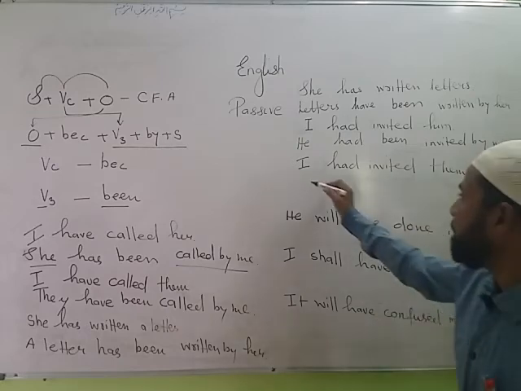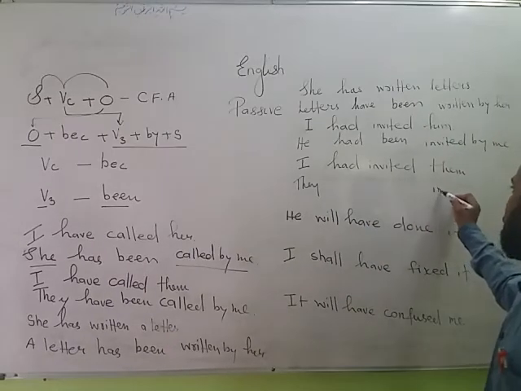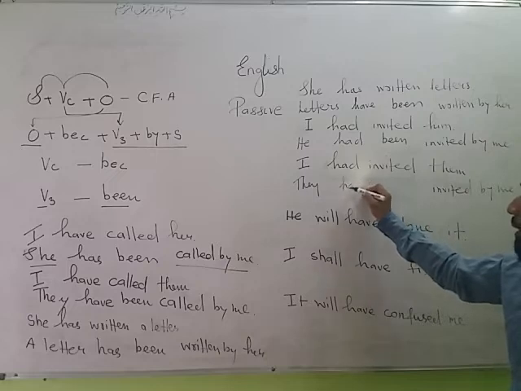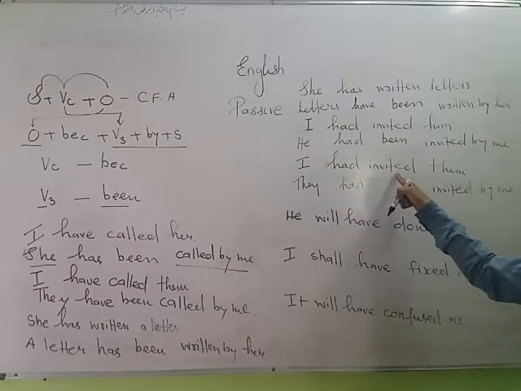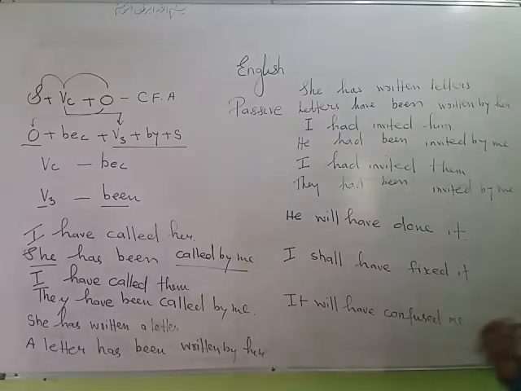I had invited them. Them becomes they. Third form, invited. I becomes by me. Again had is the helping verb, so had never changes, had remains had, and as the third form is there, we use the third form of be, that is been. We are doing it like this: object, third form, by subject, because this formula is practiced in all passive forms. So in order that you learn it easily, I am solving it in that way.